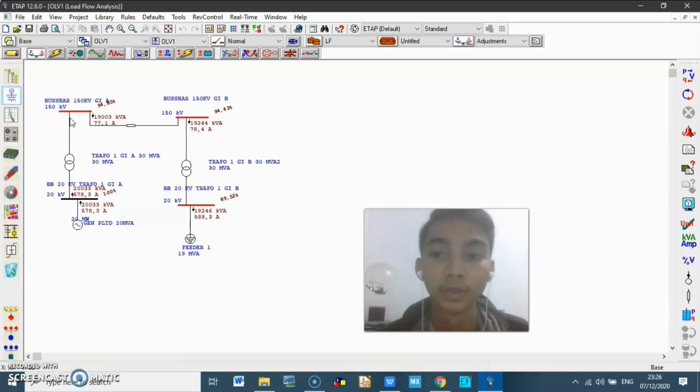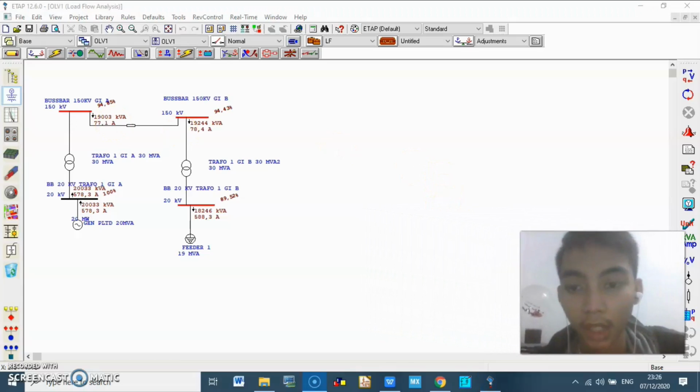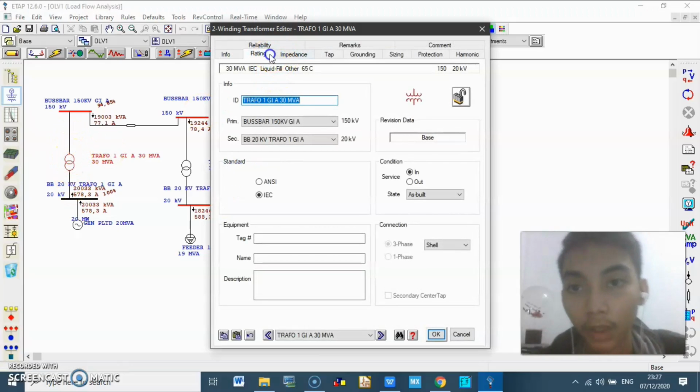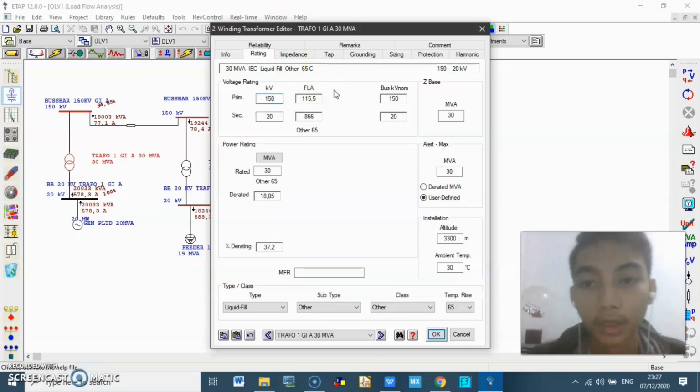So we can watch many parameters on this monitor, like the output of the generator when it goes to the bus bar, and then after passing the transformer, there are some losses and the rating changes, the value of the ampere changes because of the parameter settings in this transformer.